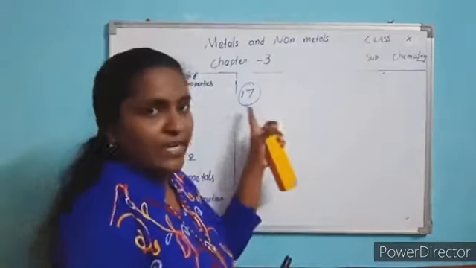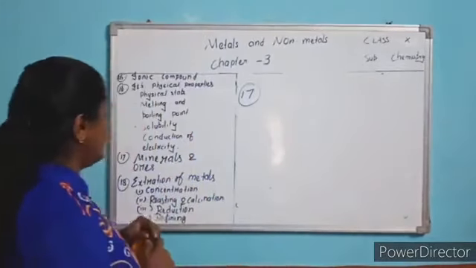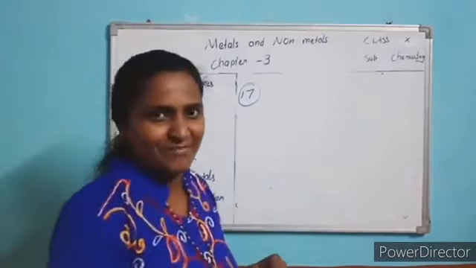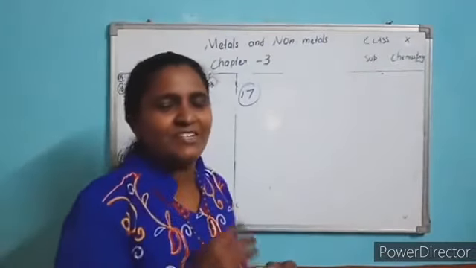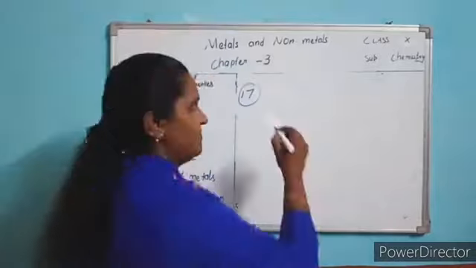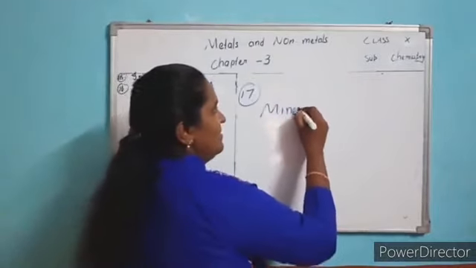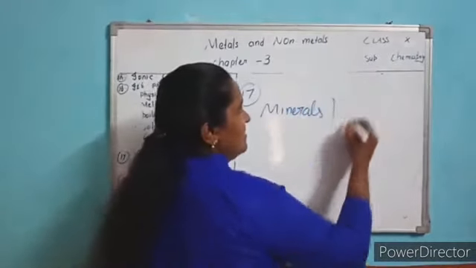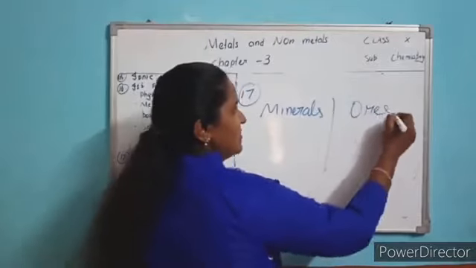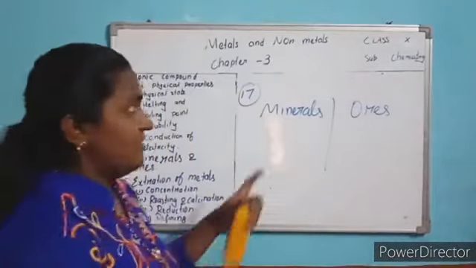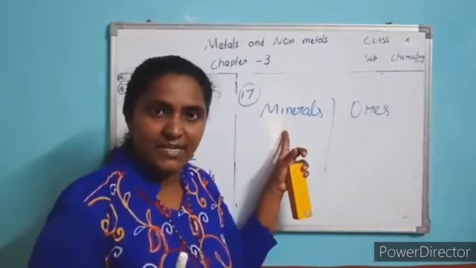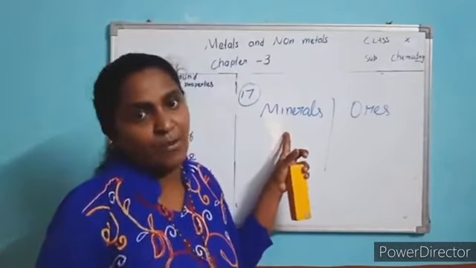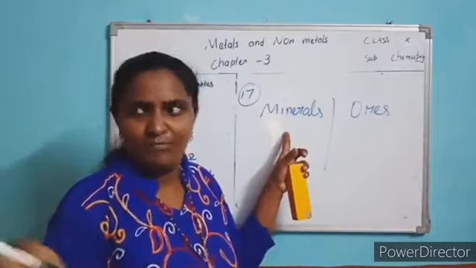Now, next question is 17, that is minerals and ores. There is a slight difference between minerals and ores. Minerals means a naturally occurring element or compound, present in nature.